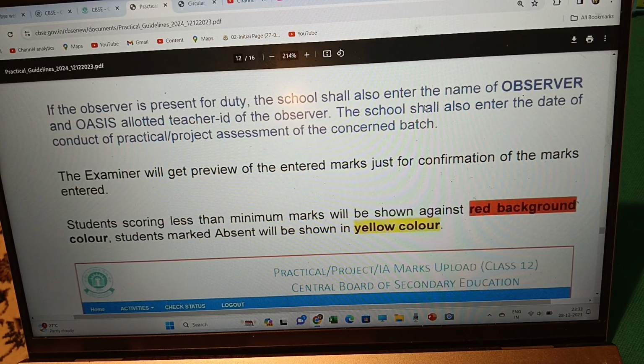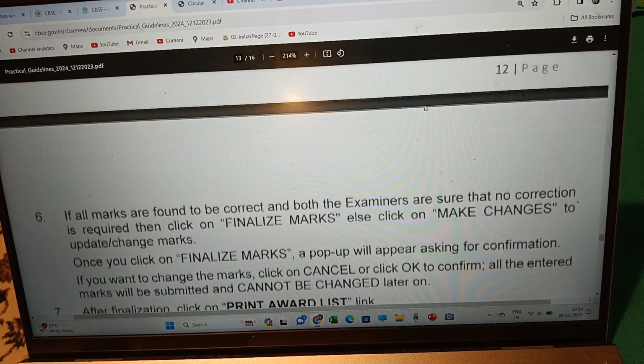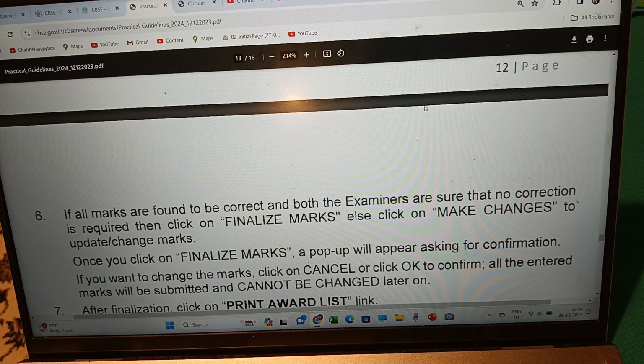Students scoring less than the minimum marks will be shown against a red background color, and students marked absent will be shown in yellow color. So red color is for less than the minimum mark, and the yellow color is for those who are absent. And if all marks are found to be correct and both examiners are sure that no correction is required, then click on finalize marks, else click on make changes to update or change marks.